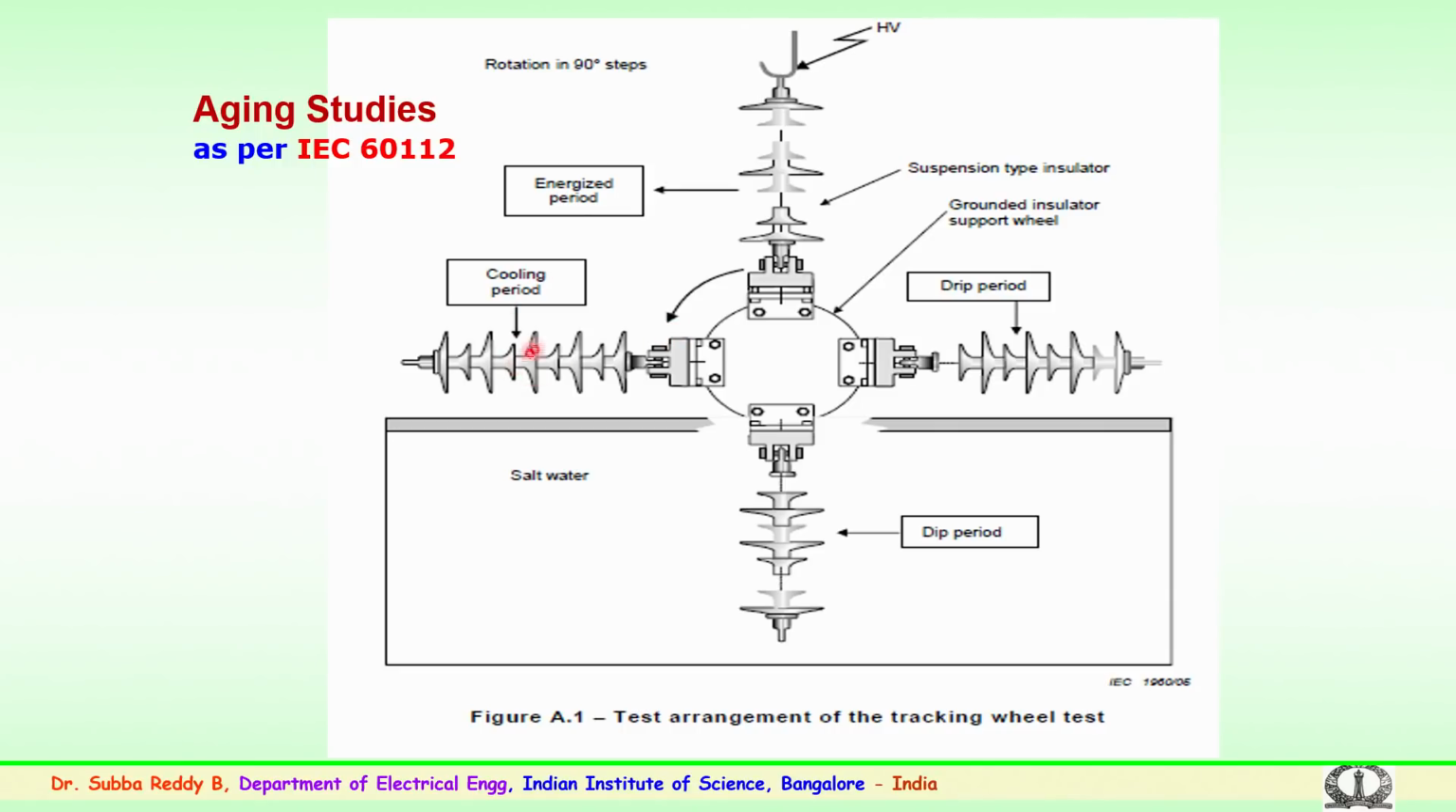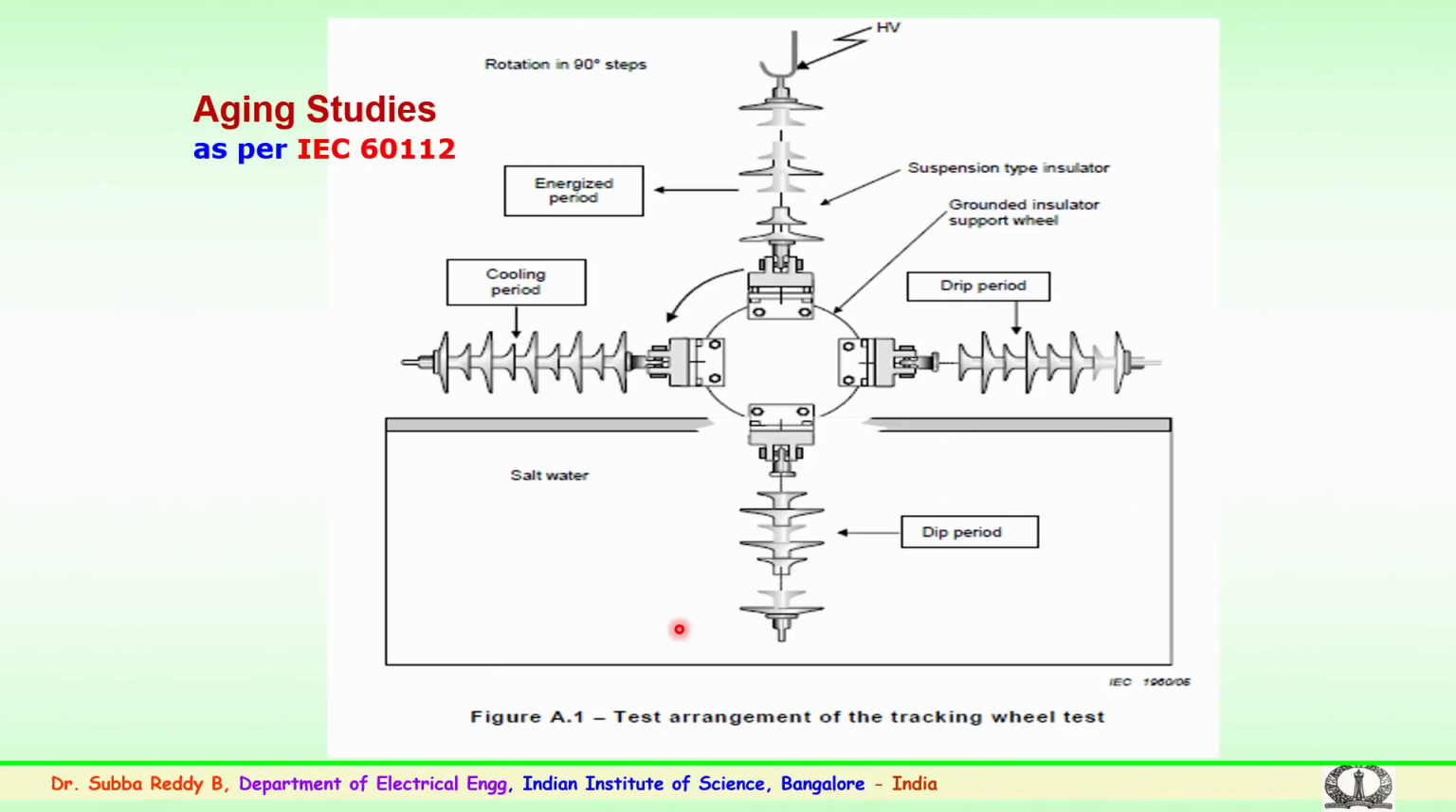After the high voltage, which is known as the energized period, it comes back to the cooling period. So, in this cycle, it will rest here for 40 seconds for the dipping period, 8 seconds is the transition, then again 40 seconds is the drip period, 8 seconds is the transition, 40 seconds is the energized period for the insulator, 8 seconds is the transition, and again 40 seconds is the cooling period. So, in total, one cycle of rotation is 192 seconds. So, 192 seconds corresponds to one cycle.